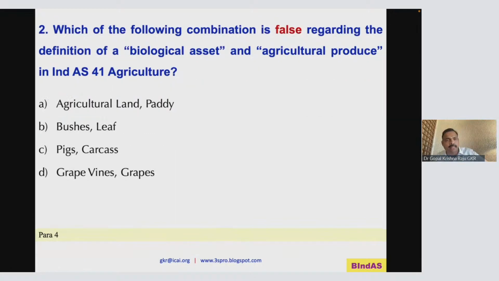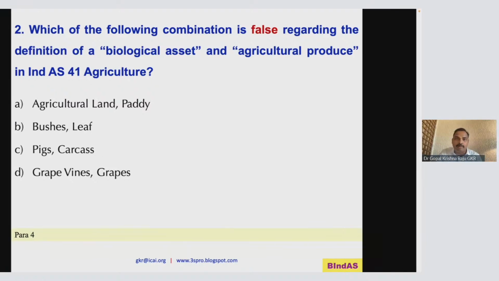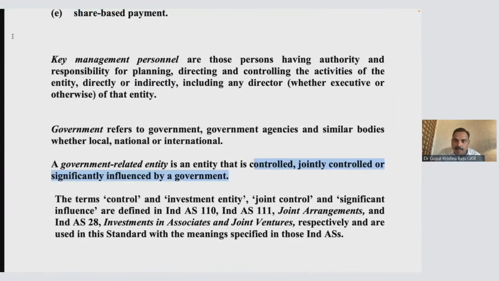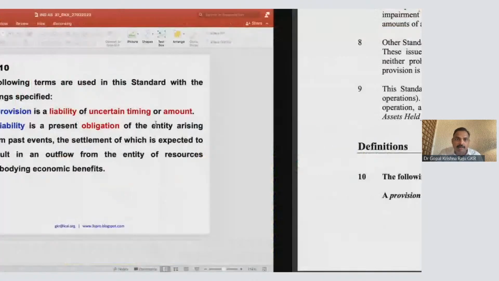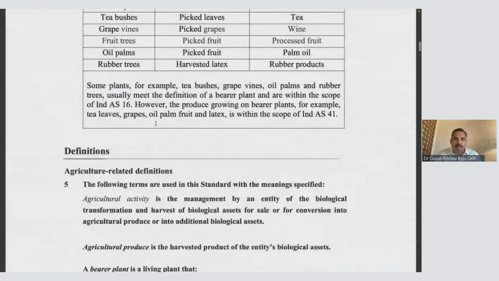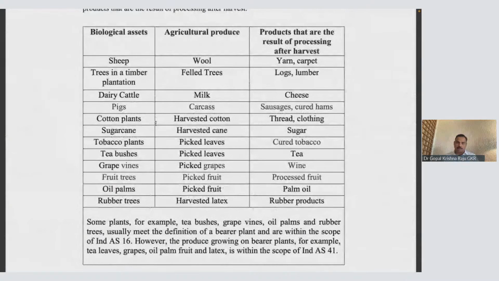Now come to the second question. Which of the following combinations is false? Please understand, you have a paragraph here. Let me show you that particular paragraph, para 4. This is an asset, this is agricultural produce.